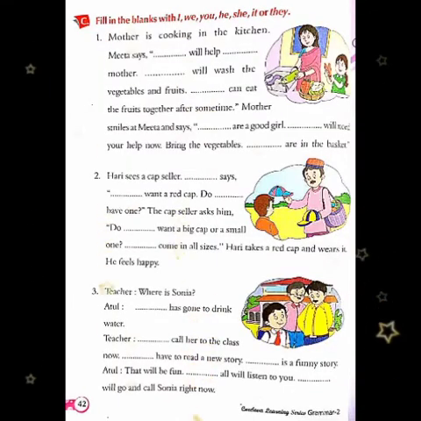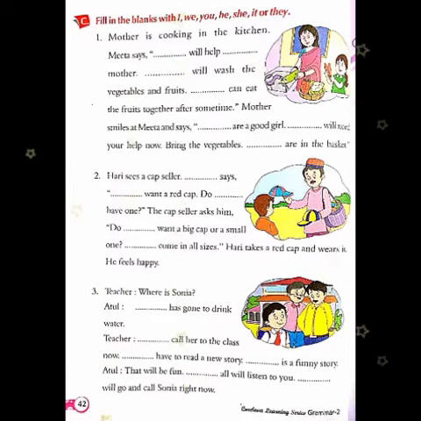Children, on this page we have the same exercise like B. Here also you have to read the sentences that are given in a paragraph and fill in the blanks with I, we, you, he, she, it or they. With the first I'll help you. Mother is cooking in the kitchen. Meeta says, I will help you, mother. We will wash the vegetables and fruits.